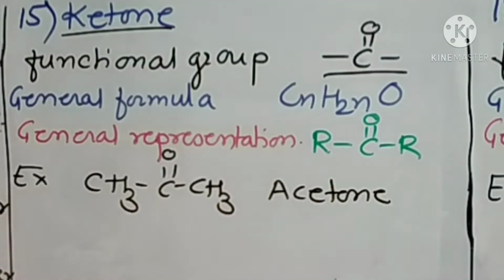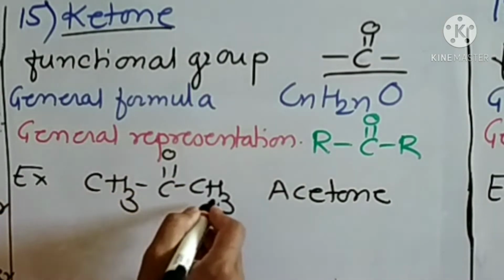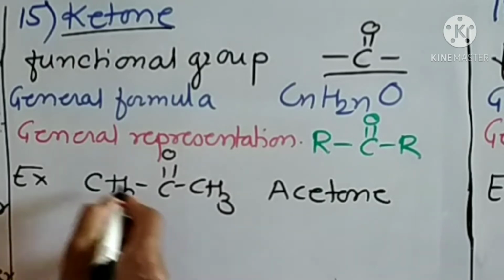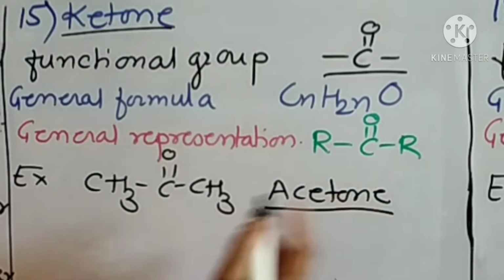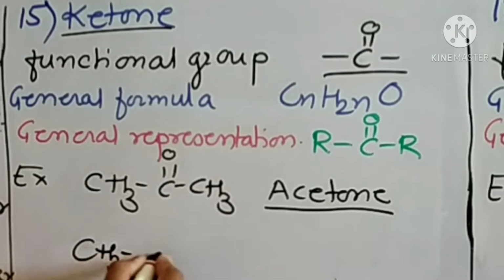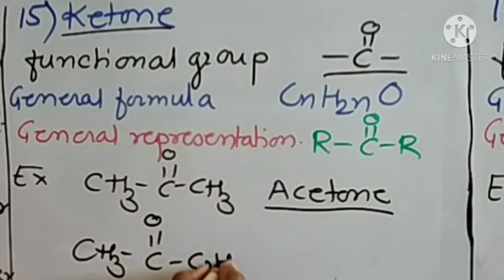Here these two R may be similar or different. If they are similar, then it is a simple ketone. If they are different, then it is a mixed ketone. For example, CH3C double bond OCH3. This carbonyl group is attached to the same alkyl groups. Therefore, it is an example of a simple ketone. Name is acetone. Second example, CH3C double bond OC2H5. Now this carbonyl group is bonded to two different alkyl groups, that is ethyl and methyl group. It is an example of a mixed ketone. Name of this ketone is ethyl methyl ketone.